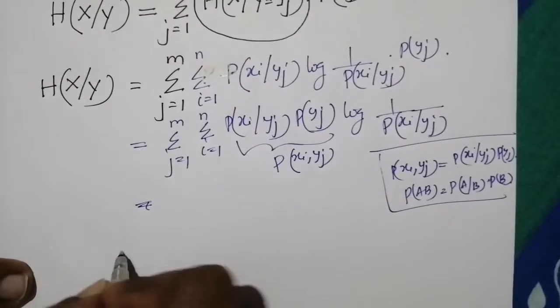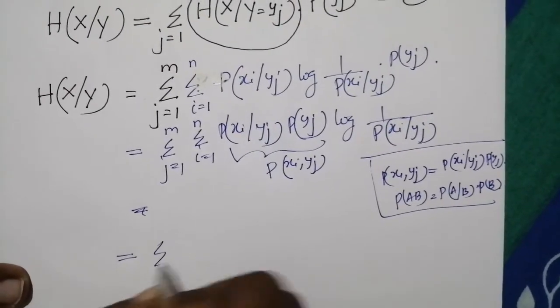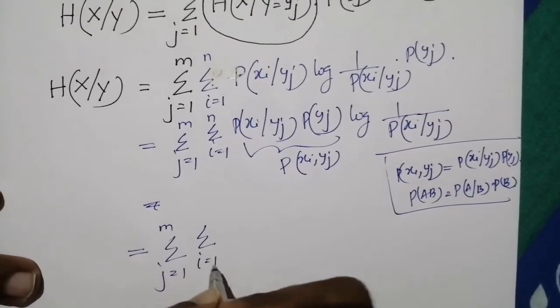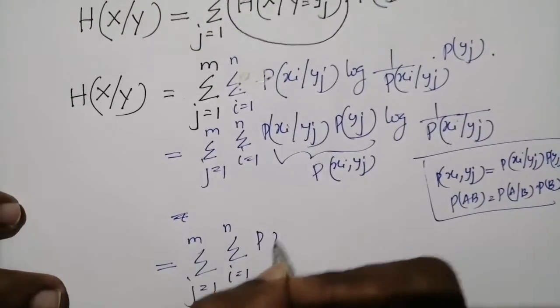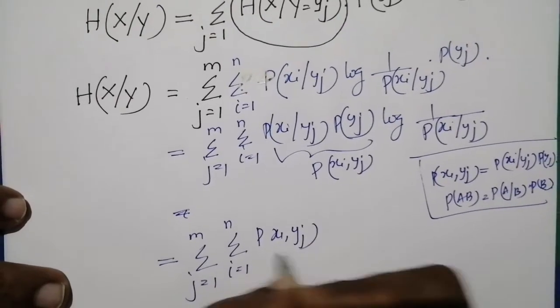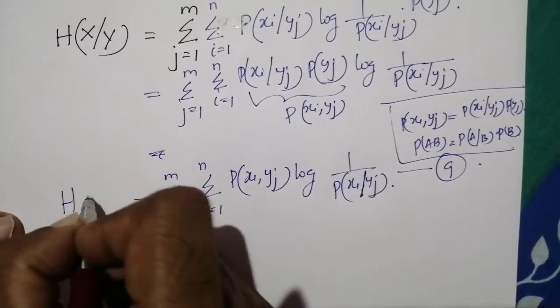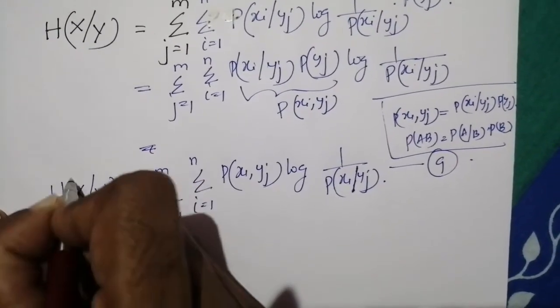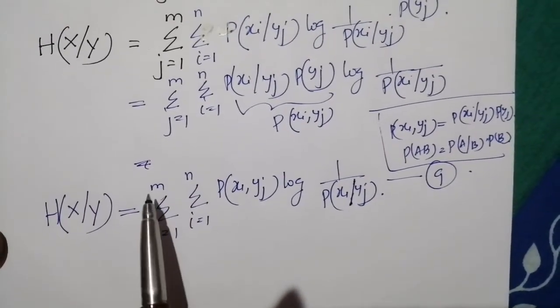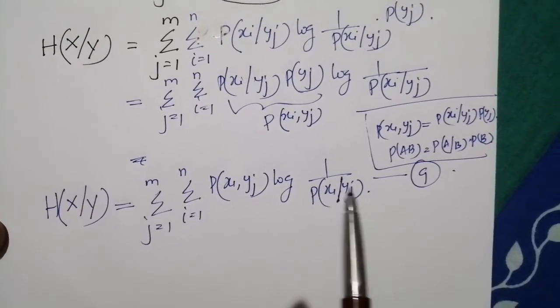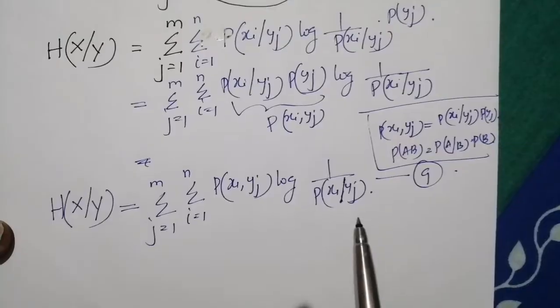So this can be written as the sum over j, the sum over i of P(xi, yj) log 1 by P(xi|yj). That is, H(X|Y) can be written as the double summation over i and j of P(xi, yj) log 1 by P(xi|yj).